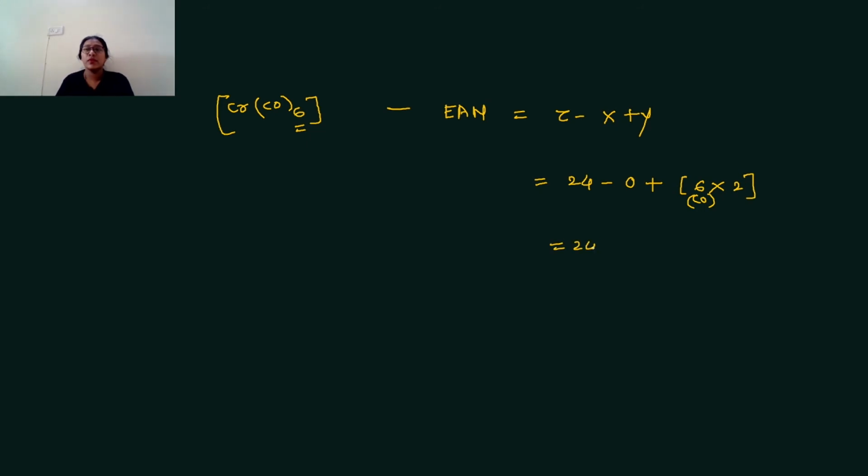Therefore 24 plus 6 into 2 is 12, which is 36. 36 is the atomic number of krypton. Therefore EAN is equal to noble gas element. Therefore the complex is stable.